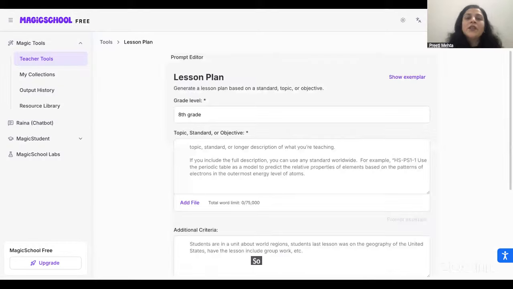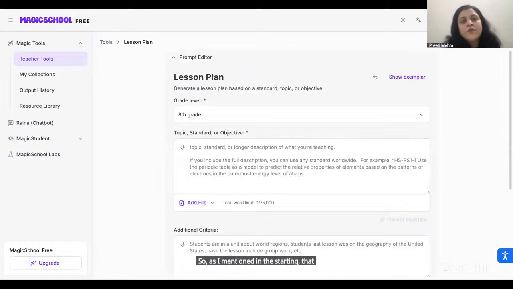As I mentioned in the starting, Magic School comes with a great prompt editor, where it will break that prompt into multiple parts and sub points, so that we can give a correct prompt. So here also we first have to select the grade. Let's say I want to work on grade 10.